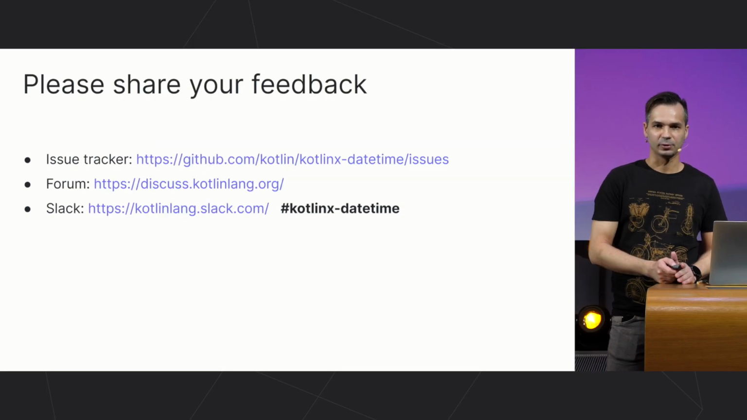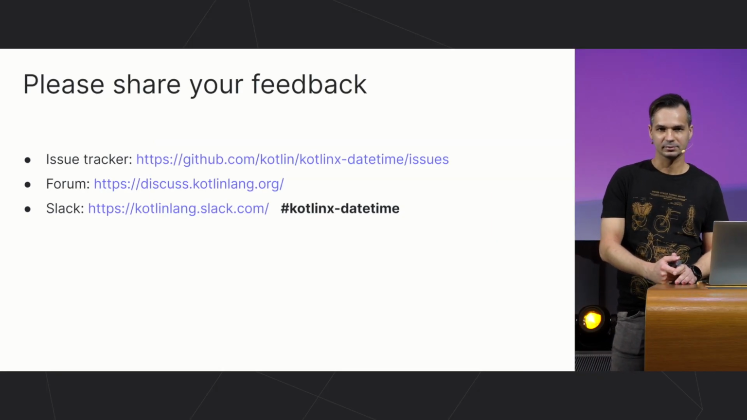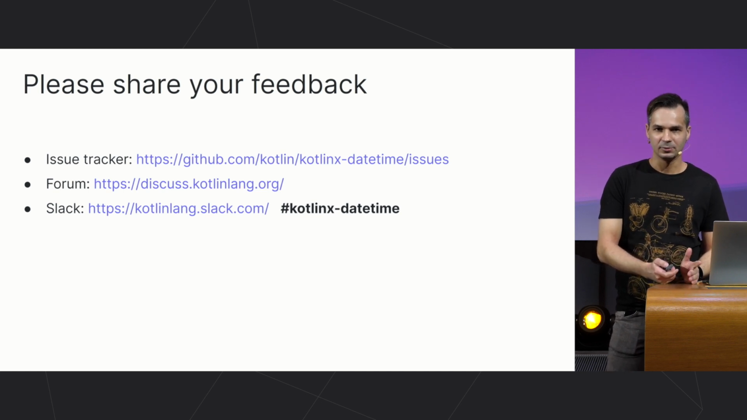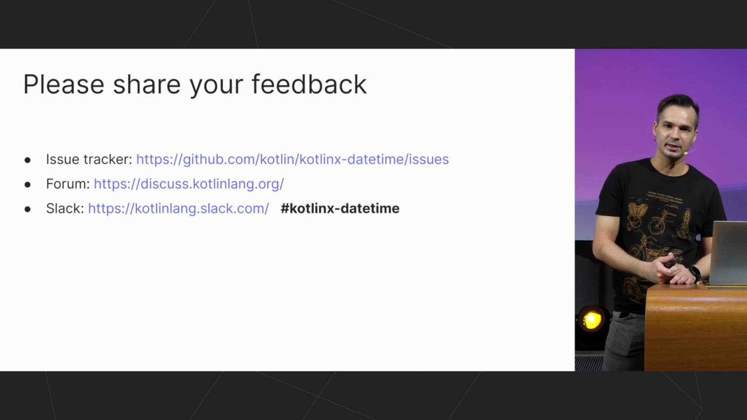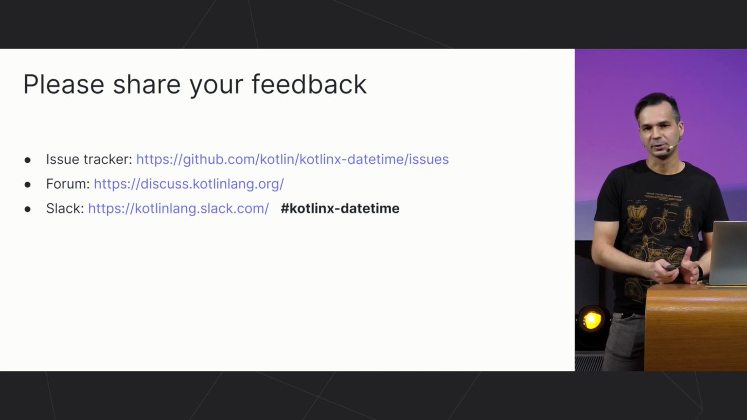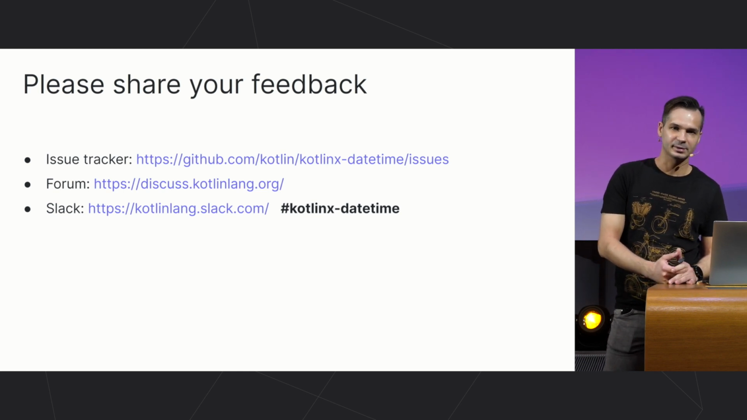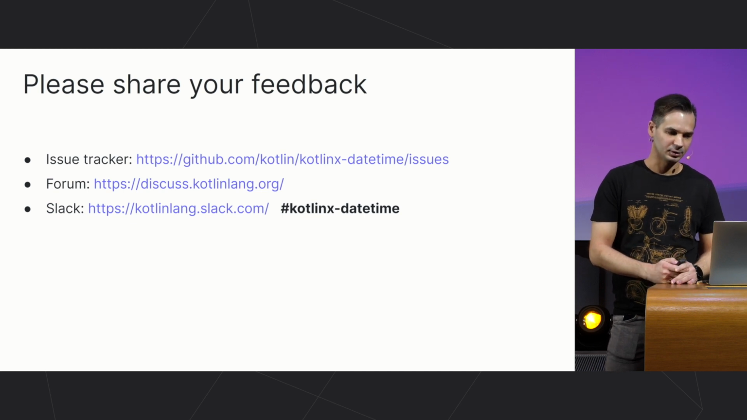So please share your feedback, because at this point, it can considerably affect the direction of our development. You can file requests for the missing API in the GitHub issue tracker. You can use the Kotlin Lang forum for discussions, and in the Kotlin Lang Slack, we have a dedicated kotlinx-datetime channel, and we'll be glad to see you there.